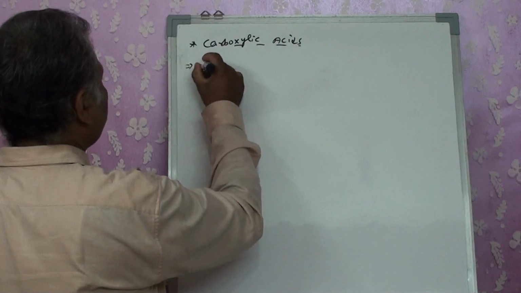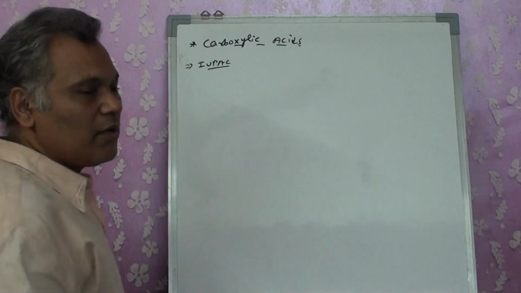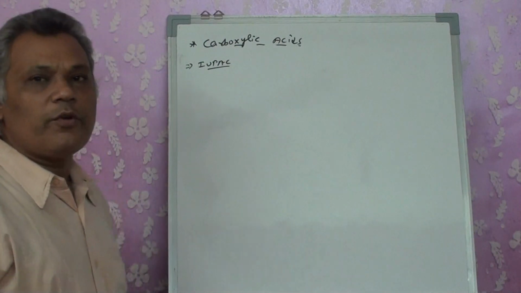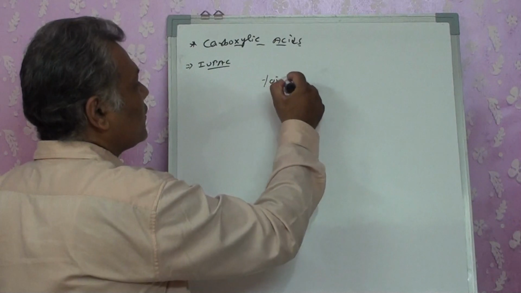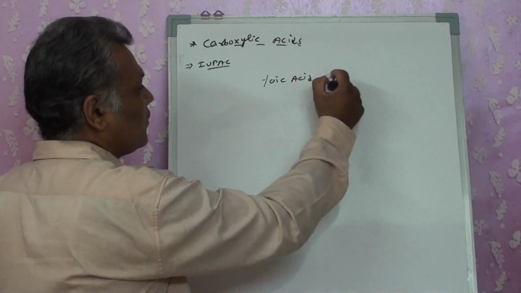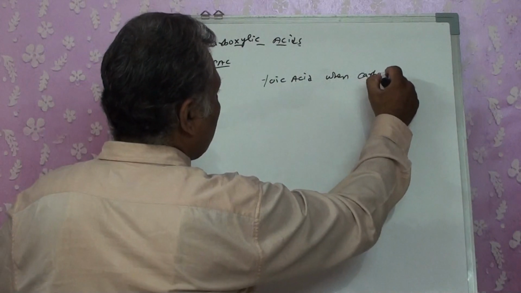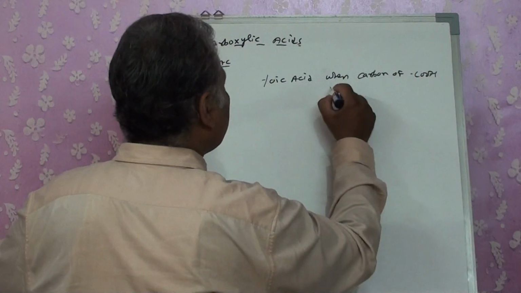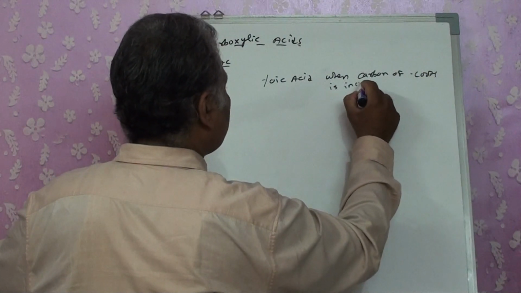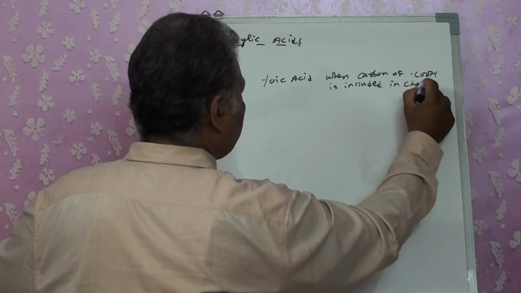Now for IUPAC, we only want to recall what its suffix or prefix will be. Its suffix is given as oic acid when the carbon of COOH is included in the chain.